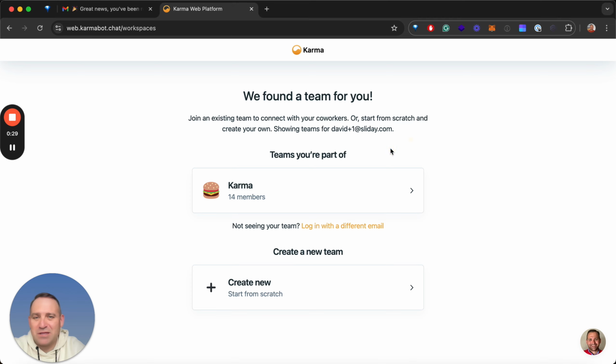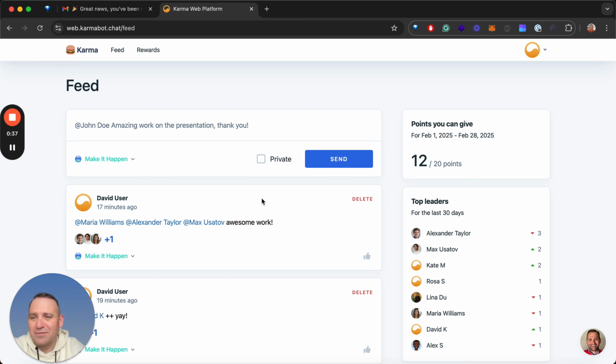So I have a few teams that I'm part of, but for this particular example, I will use the Karma team. So let's log into Karma team. And this is my user profile. It doesn't have any admin privileges or anything like that, no hidden menus. So everything that you'll see if you receive an invitation to Karma is just the user profile. So things that you can see and you can do is, first of all, you can obviously recognize a colleague.